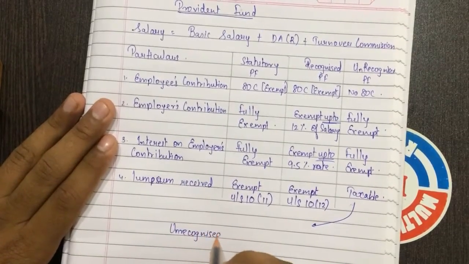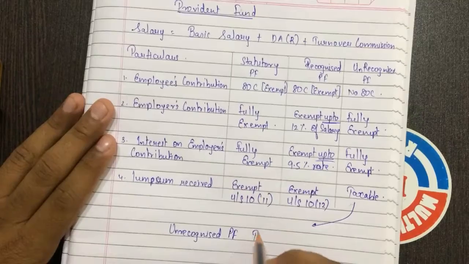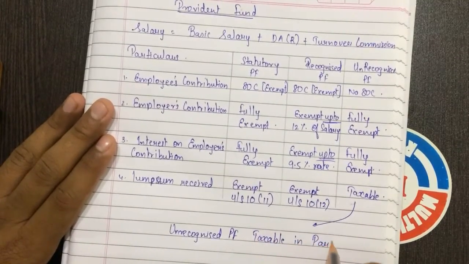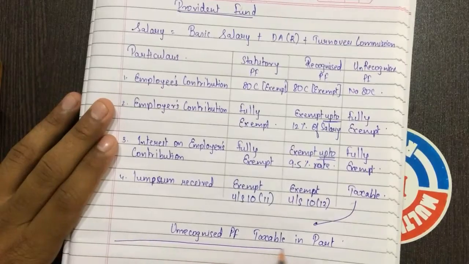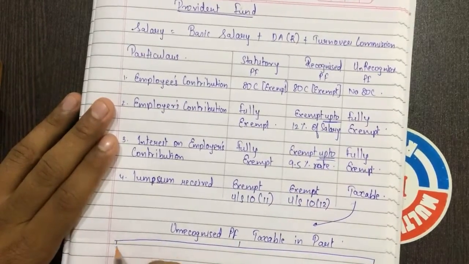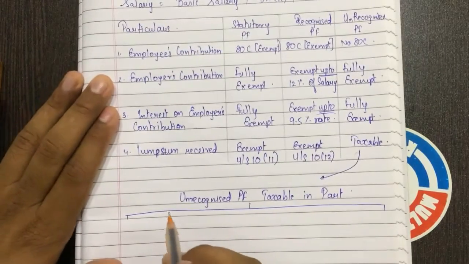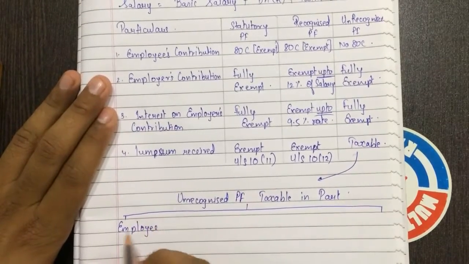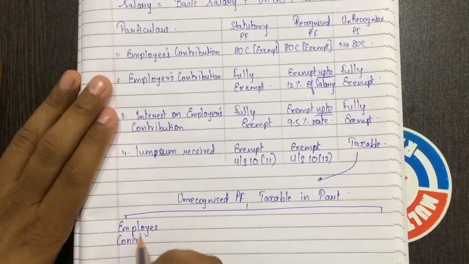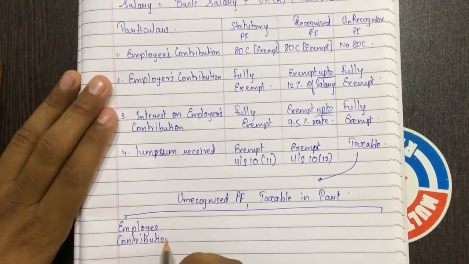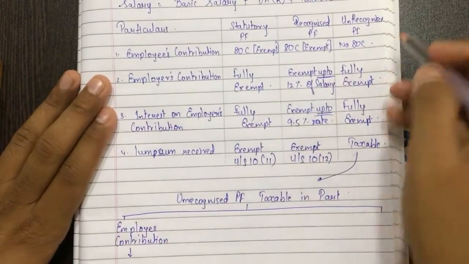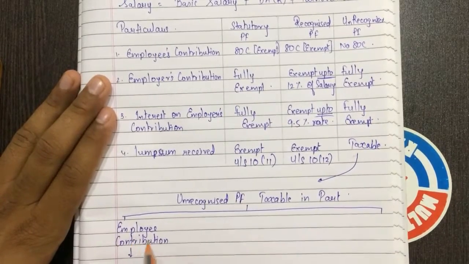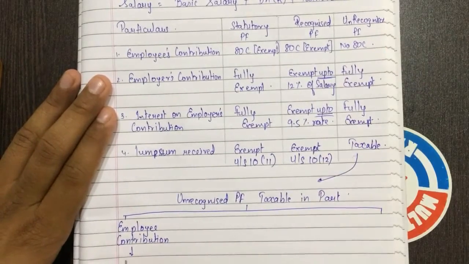Unrecognized provident fund taxable in part. How? We'll draw a chart for this first. Okay. Employee contribution: if lump sum is received and employee's contribution is there in unrecognized provident fund, then ignore.